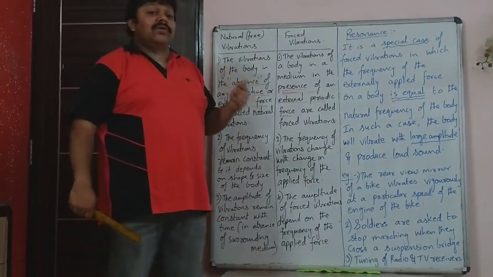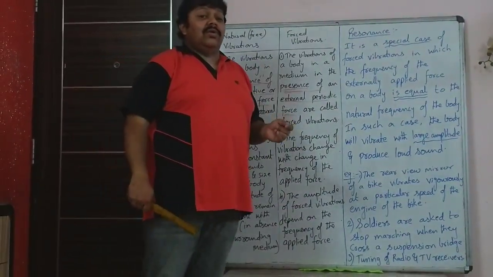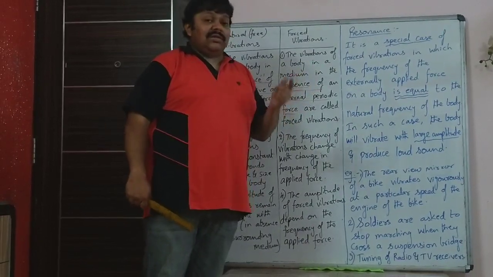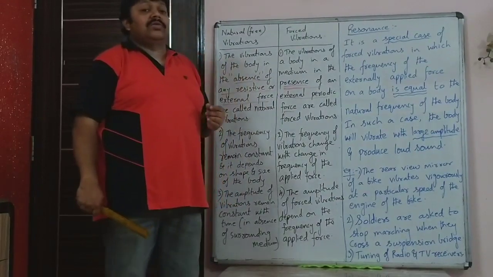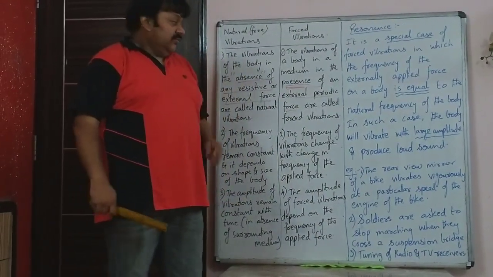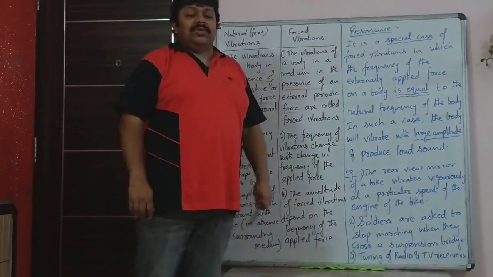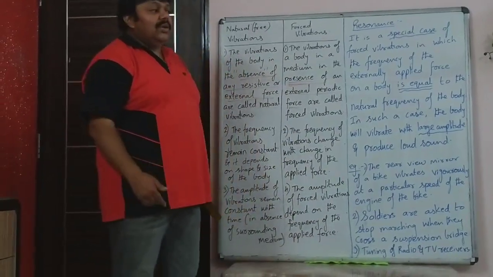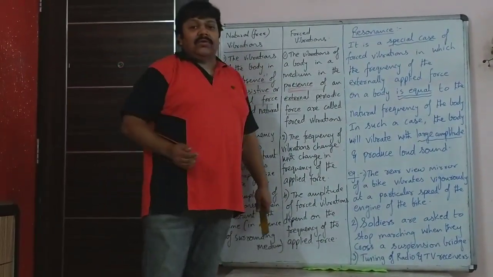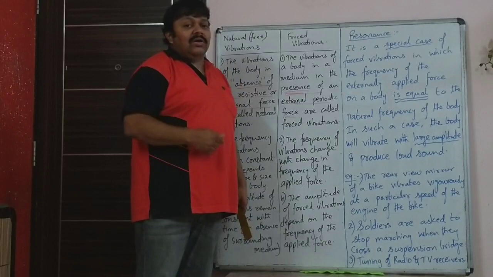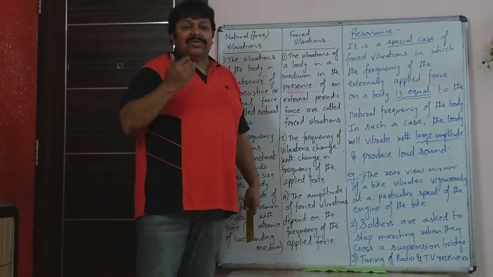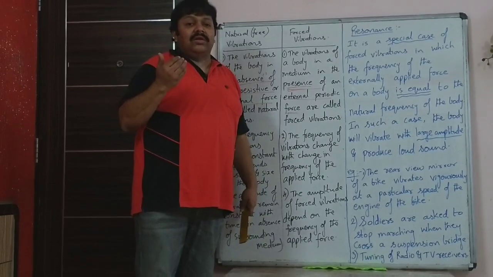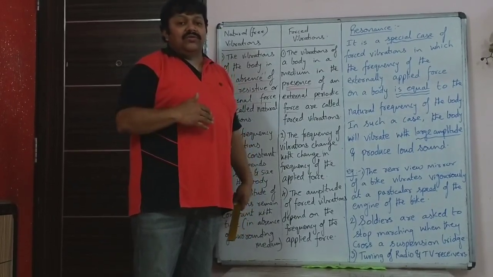The two frequencies were exactly equal, due to which the glass began to vibrate with maximum amplitude, and since it is thin, it cracked. There are many other examples of resonance also. For example, usually a driver would know it, that when he is driving a car or a bike, some part of that car or bike may start vibrating vigorously at a certain speed of the engine.